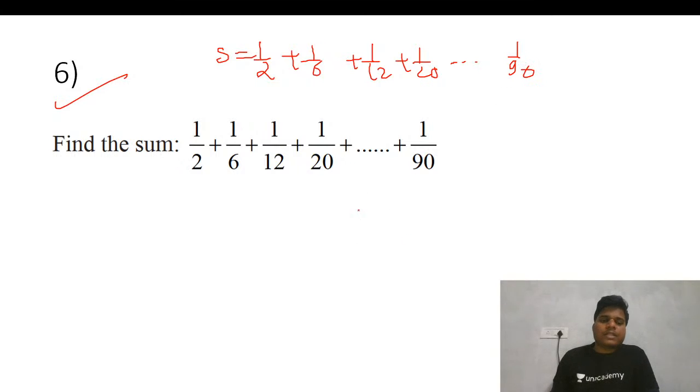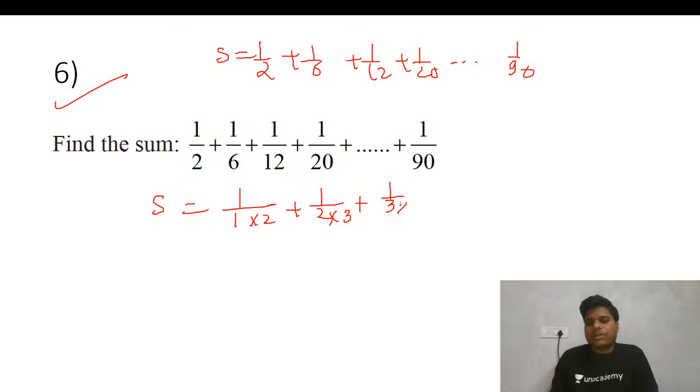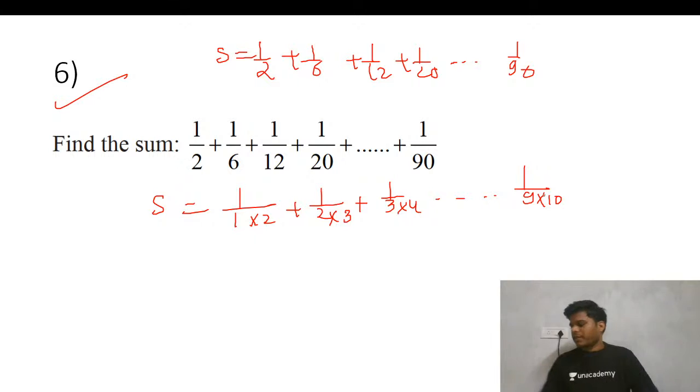If you observe, this is 1 into 2, this is 2 into 3, this is 3 into 4, and so on, this is 9 into 10. Any doubt, any issue till now?